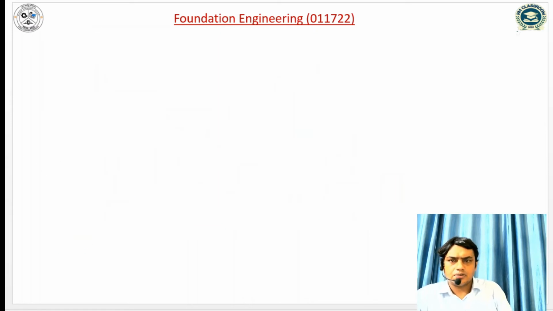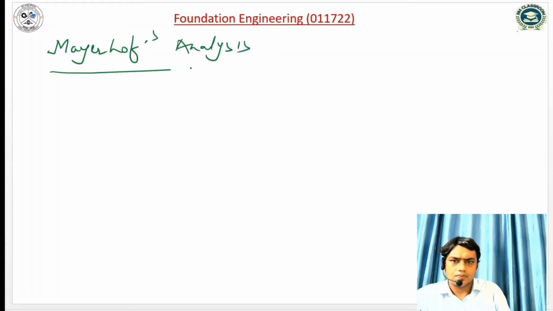And after that I will discuss the Meyerhof analysis. Meyerhof has given the ultimate bearing capacity expression for vertical load and inclined load, and this theory was given in 1963.